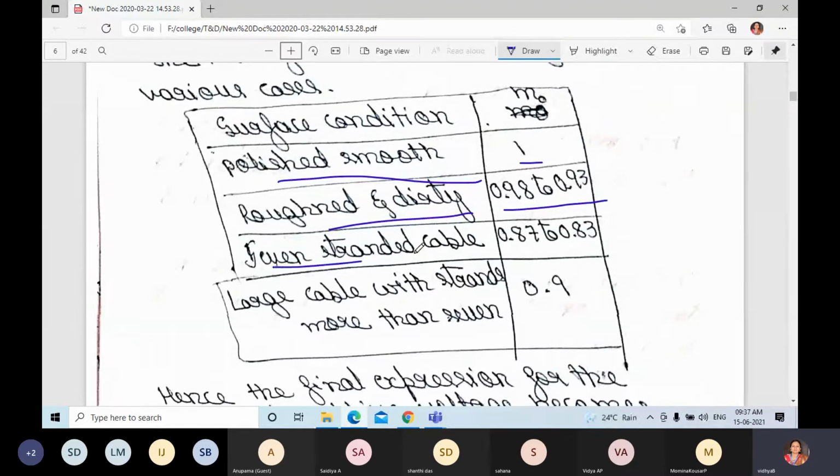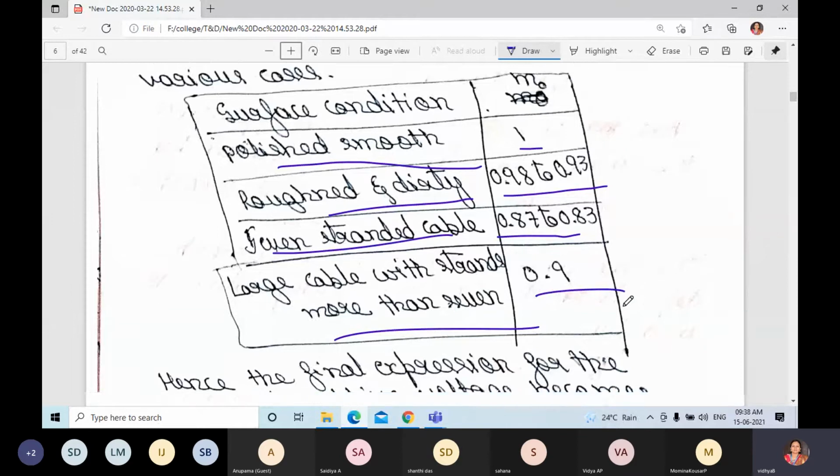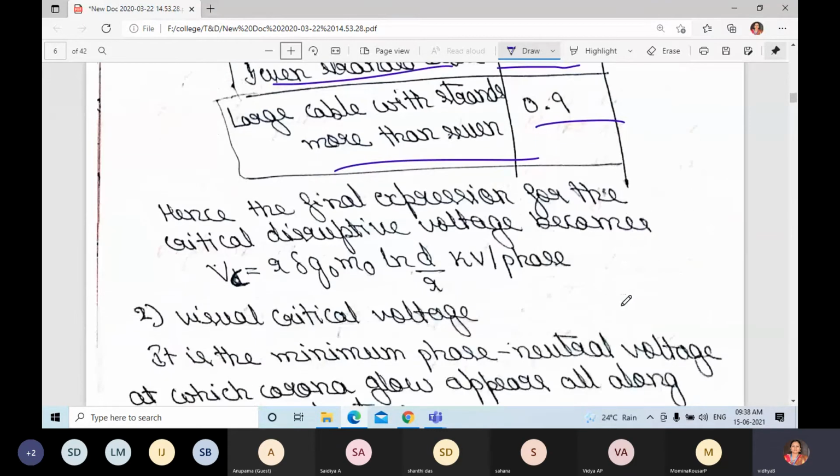A 7-stranded cable, 0.87 to 0.83. Large cable with strands more than 7, the value of m naught is 0.9. So the final expression for the critical disruptive voltage becomes r delta g naught m naught ln d by r kilovolt per phase. This is the critical disruptive voltage.